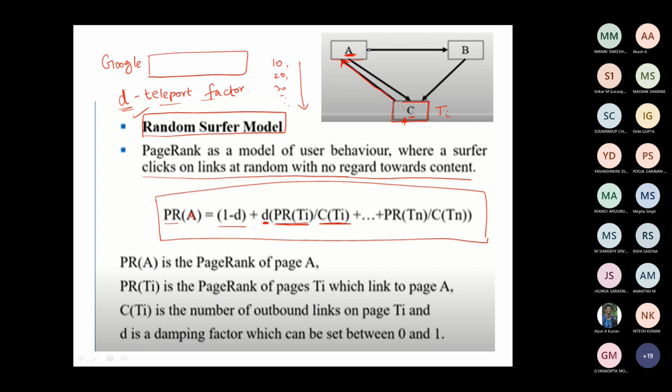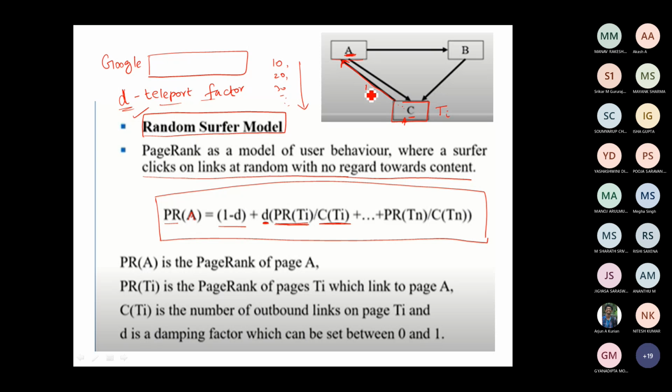You can ask me a question, ma'am, there is a link from A to B, A to C. You have to understand one thing, incoming links have to be considered.